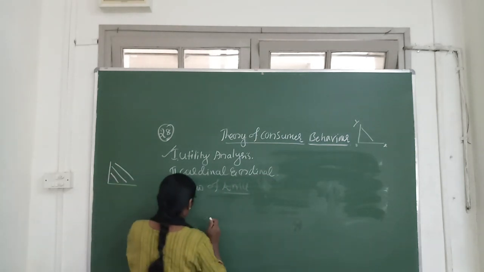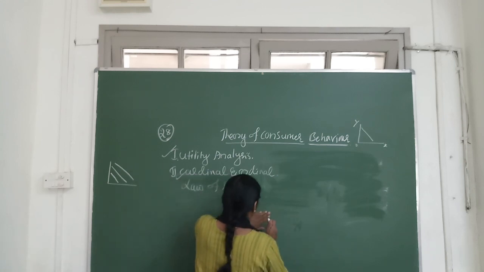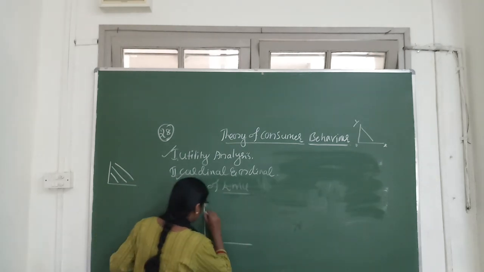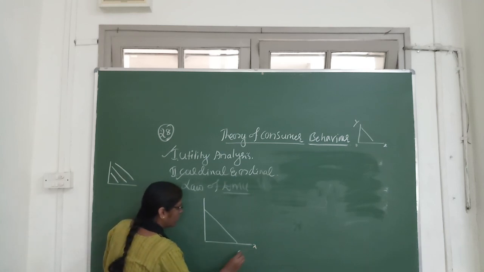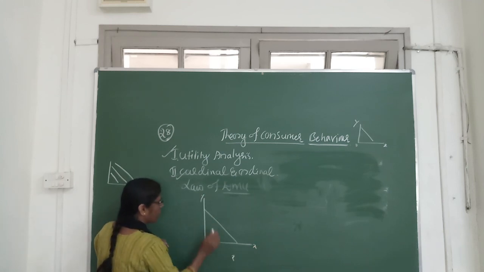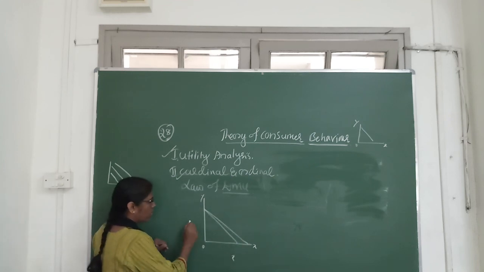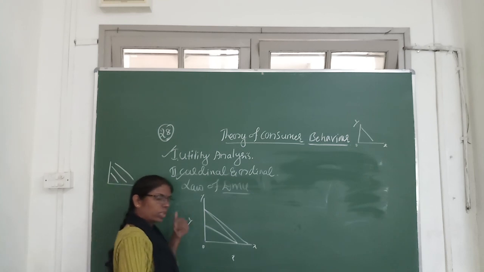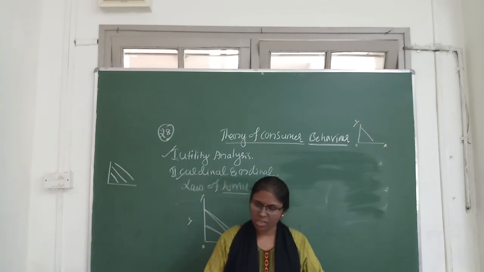See here. So this is the original budget line. When the price of X decreases, we purchase more of X. When the price of Y decreases, we purchase more of Y. So in this way, the budget line shifts. This is a very important concept.